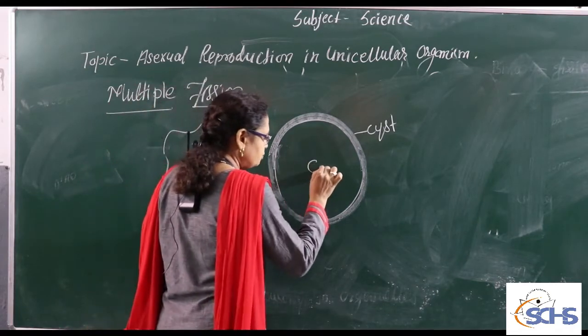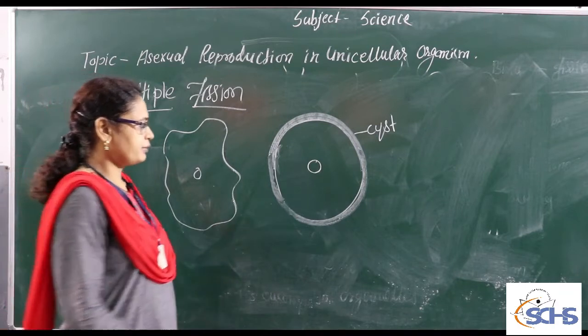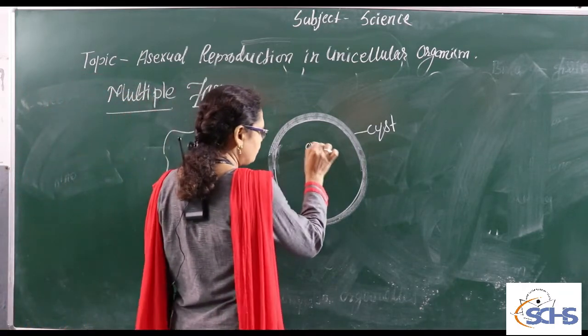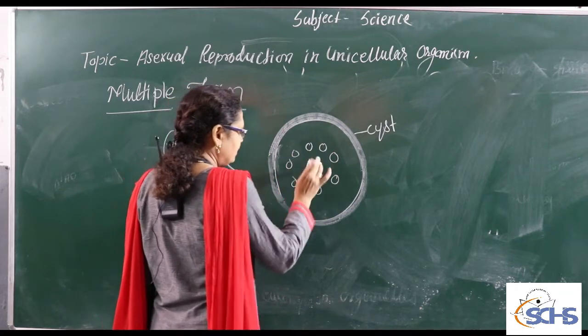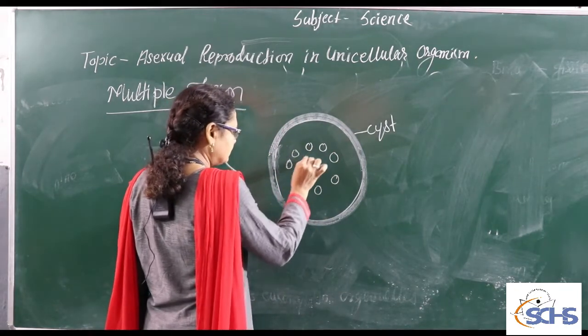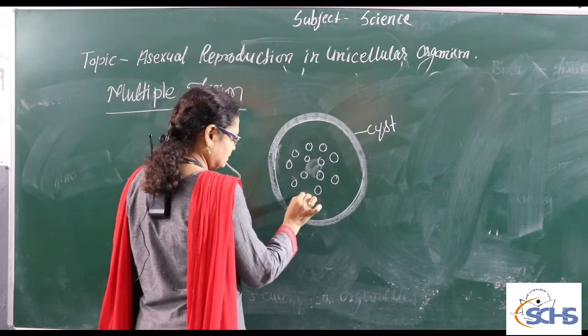At that time, the nucleus present inside the amoeba divides mitotically and forms many nuclei. So now the amoeba is converted into a many-nucleated structure.